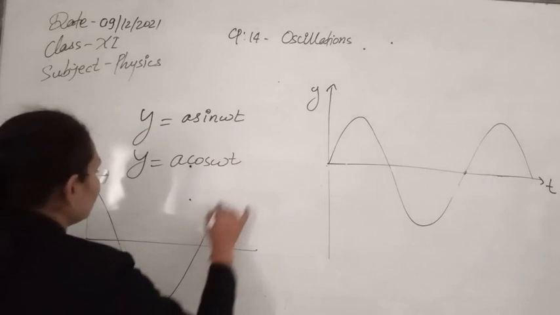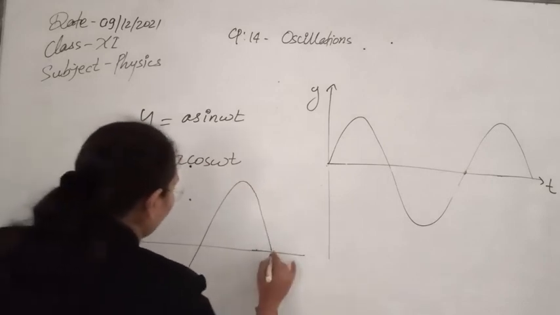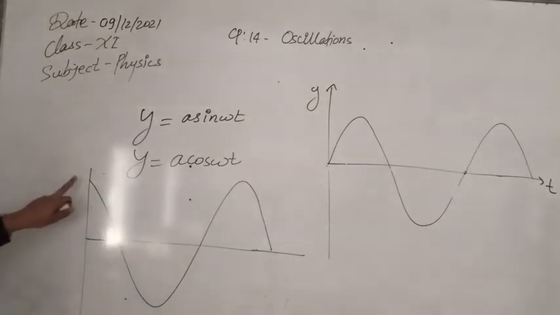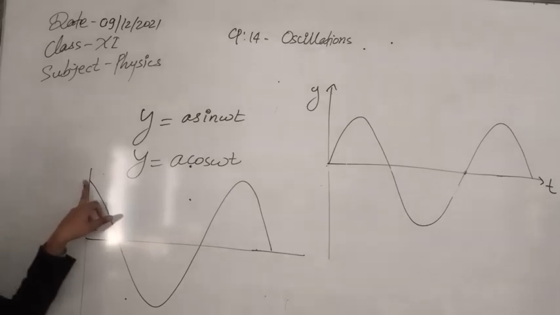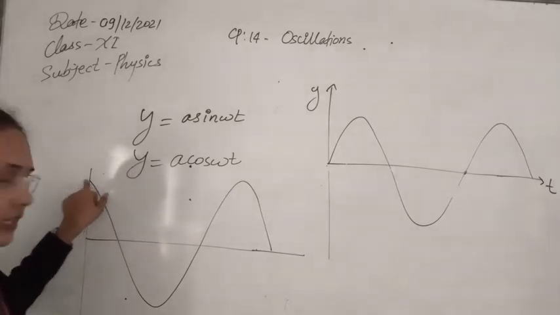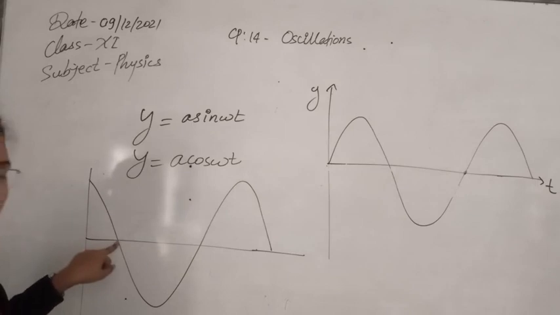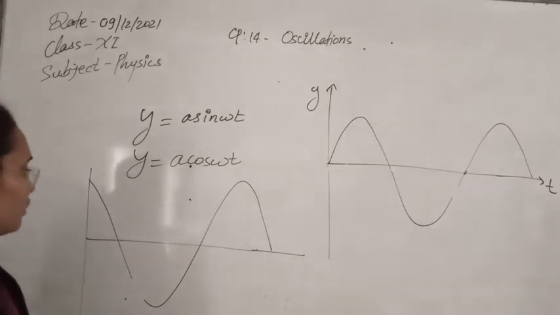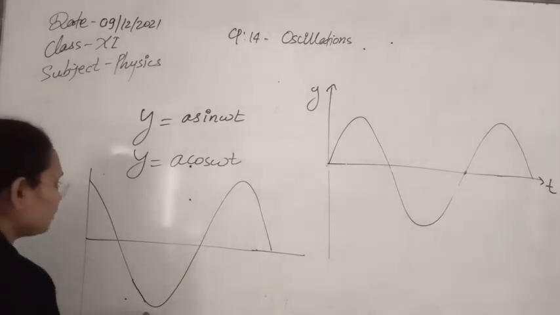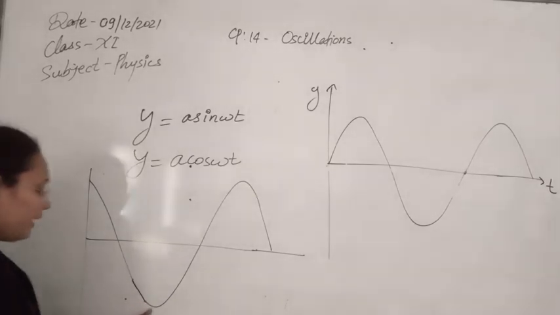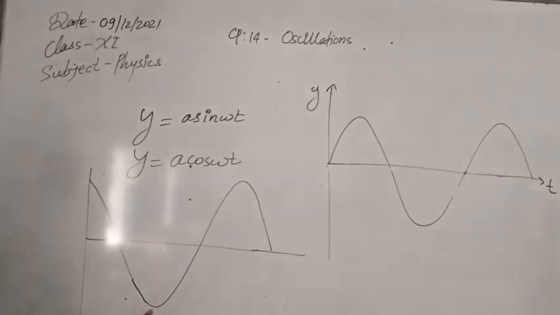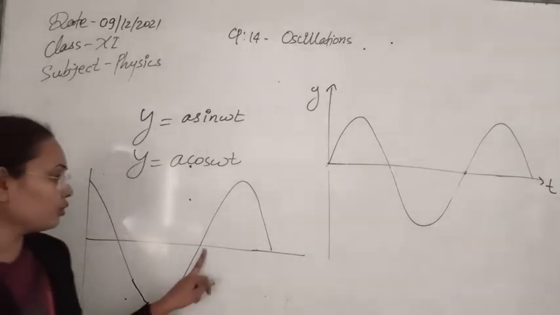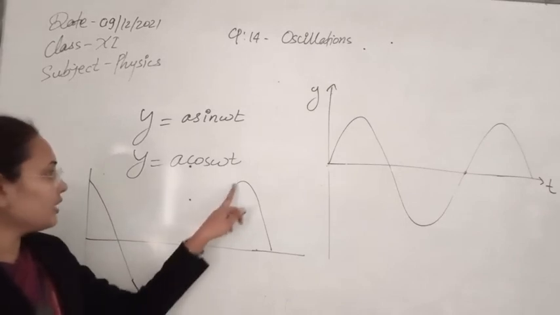Because cos 0 is equal to 1, the graph will start from here, but the behavior of the graph is the same, meaning the oscillation will start from here. If you displace it, it will displace from here to here. Again, due to the restoring force it will try to regain its position, to come to its original path, but at this mean position its state of motion will oppose and again it will go to here, and due to the restoring force it will go here.